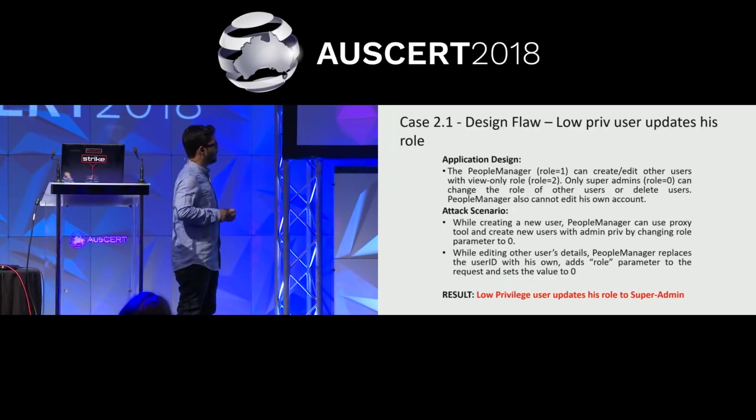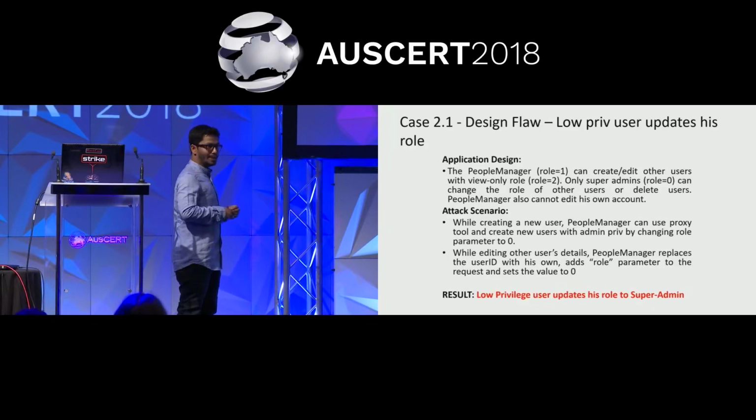The attack scenario was, while creating a new user, the people manager can use the proxy tool Burp Suite, which most pen testers use. He used the proxy tool, created users, and looked at the role parameter. Usually while creating a user, he can only create with role 2 without any interception, but now he can change the role value to 0. So he created a new super admin user, which he was not allowed to. He was only allowed to create a view-only user, but using the proxy tool, he can change the role and create a new super admin.